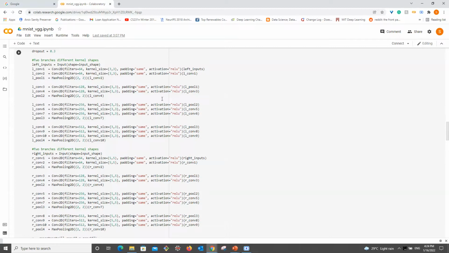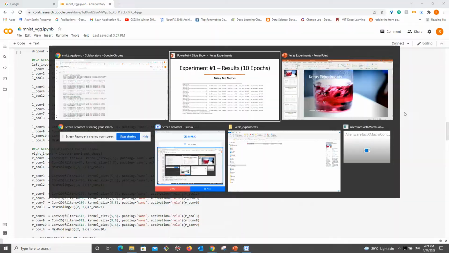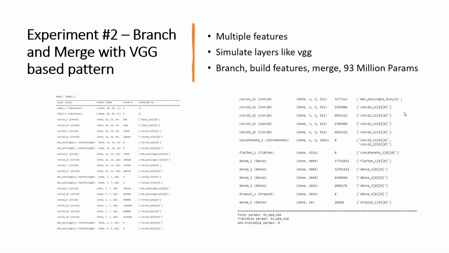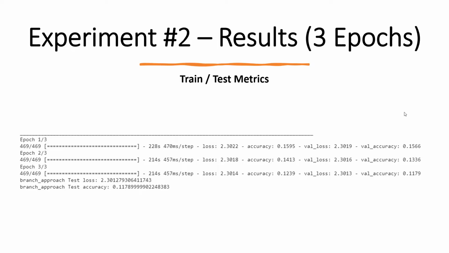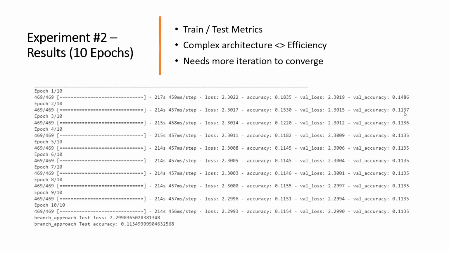The intent is, if you build a different set of features and merge them, how does the accuracy improve? With this enhanced approach, the parameters bumped up from 100k to 93 million. But then, after 3 epochs, 0.11 accuracy, and after 10 epochs, 0.11 accuracy.